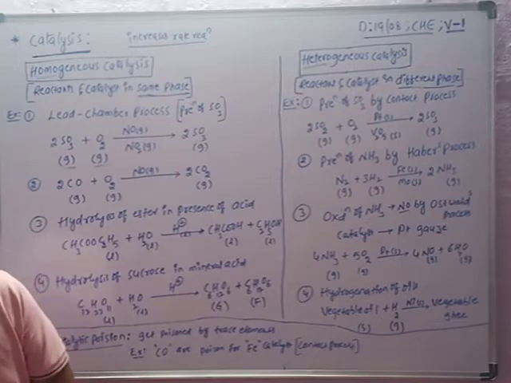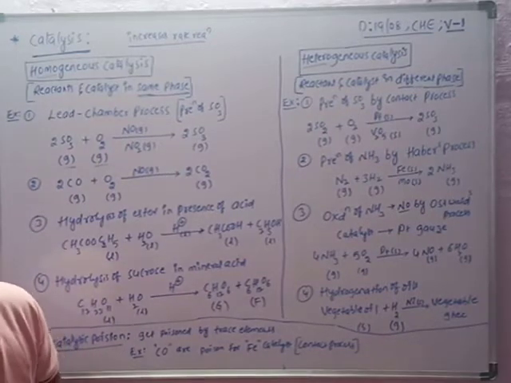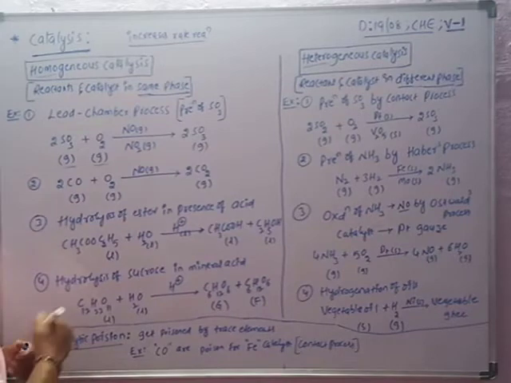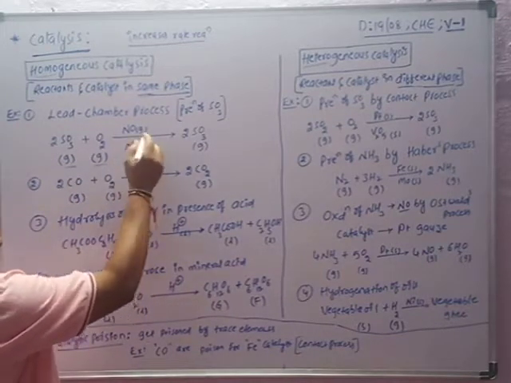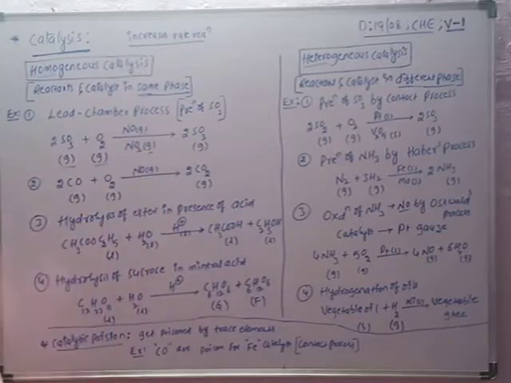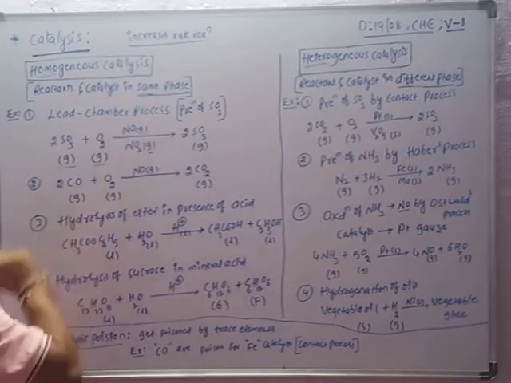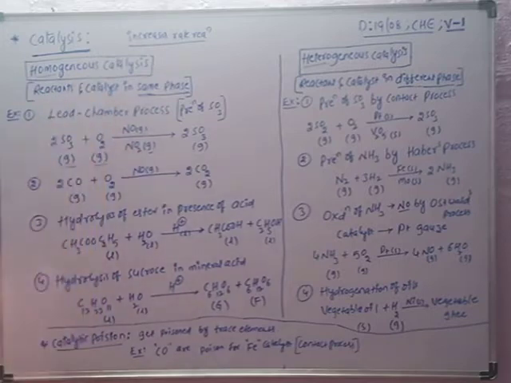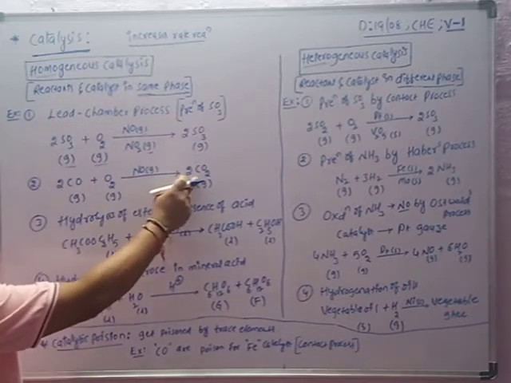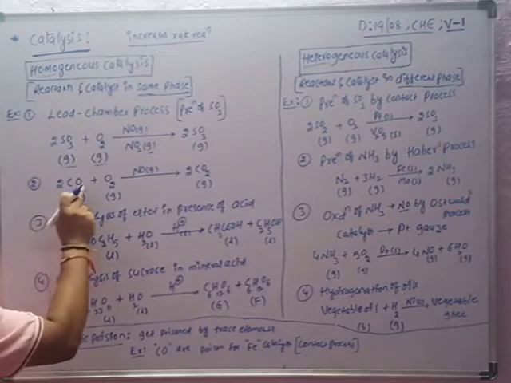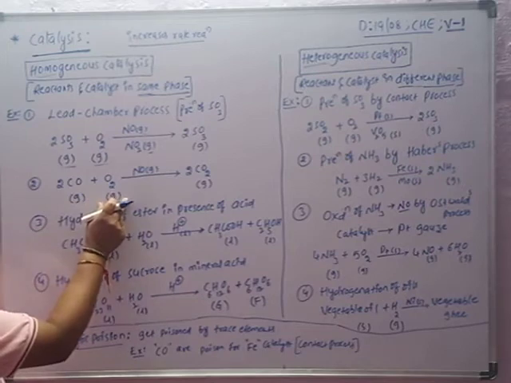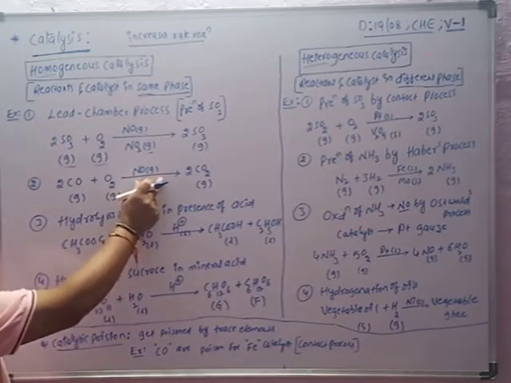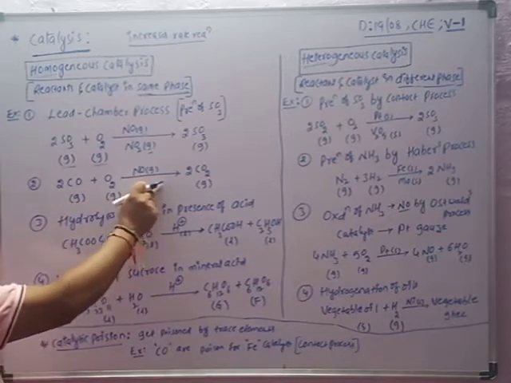So what are the catalysts in this reaction? NO, nitric oxide, or NO2, nitrogen dioxide. Its physical state is also gas. So reactants are gas, catalyst is gas, so it is homogeneous. The next one is the preparation of carbon dioxide from carbon monoxide and oxygen. Carbon monoxide is gas, oxygen is gas, and the catalyst NO is also gas. So reactants and catalyst are present in the same phase.